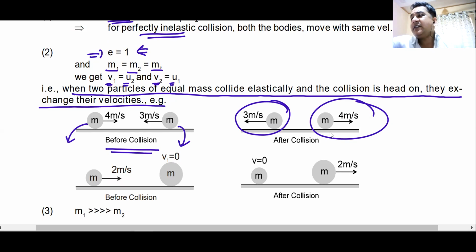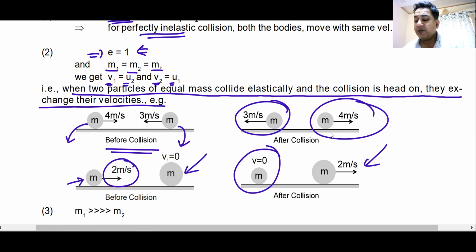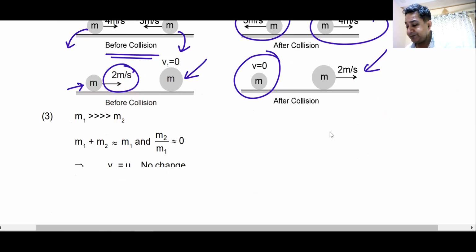Can I have some response that we understand this, sir? What have we understood here? That they exchange their velocities after collision. Same example here. Initially, this body of mass M is moving with a velocity of 2 meters per second. The other body is at rest. After collision, this body comes to rest. The other one moves with a velocity of 2 meters per second.